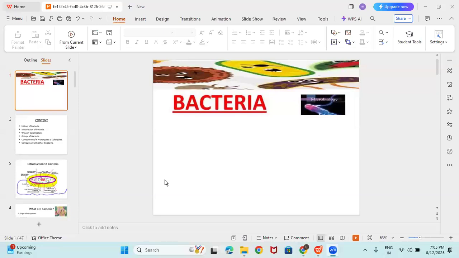This is a Greek word. The meaning of prokaryotes is before nucleus. What is bacteria? The smallest, simplest, oldest cells on earth. Simple structure, not much internal structure, no organelles. This is the simple meaning of bacteria.